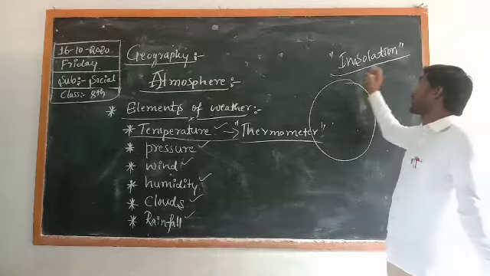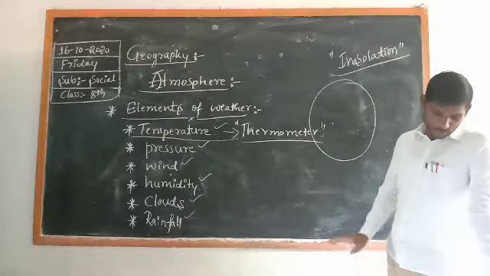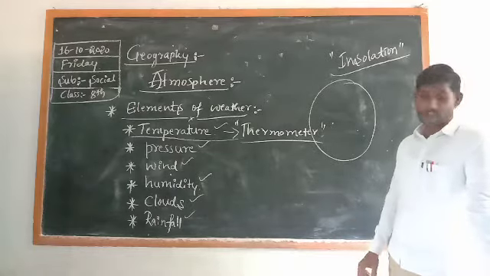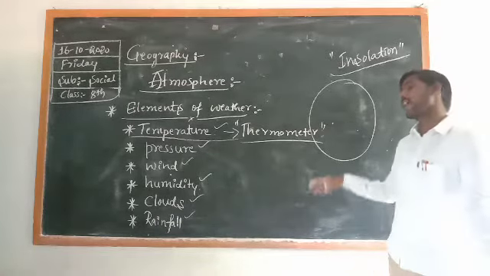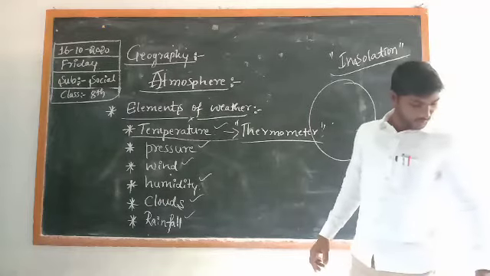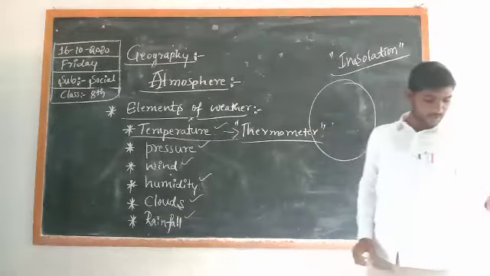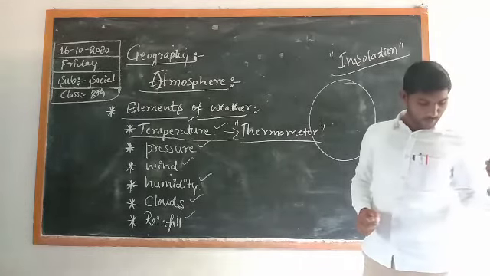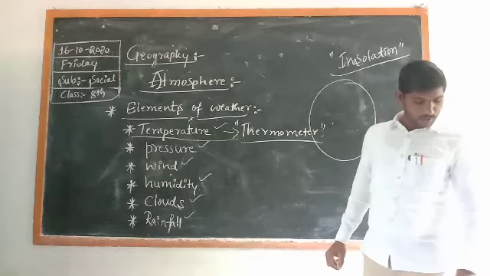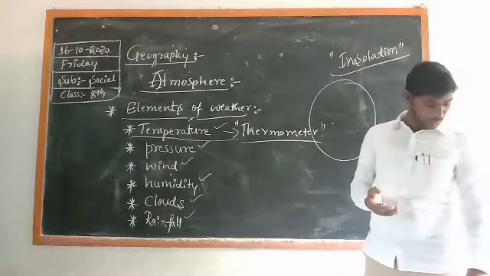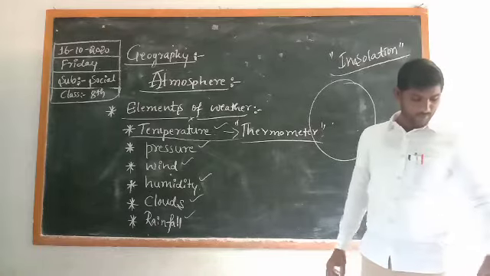Is it clear? The next point is how do we understand this temperature? We understand temperature with two words: one is centigrade and one more is Fahrenheit. These are the two important scales used to measure atmospheric temperature.